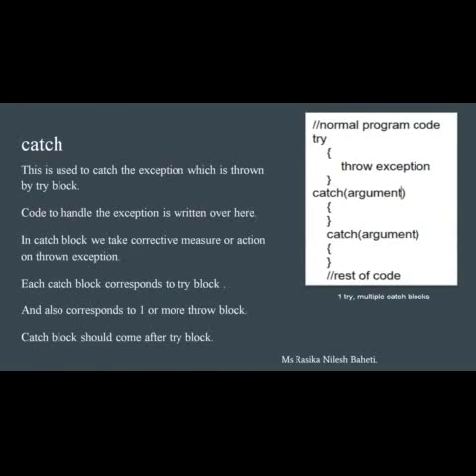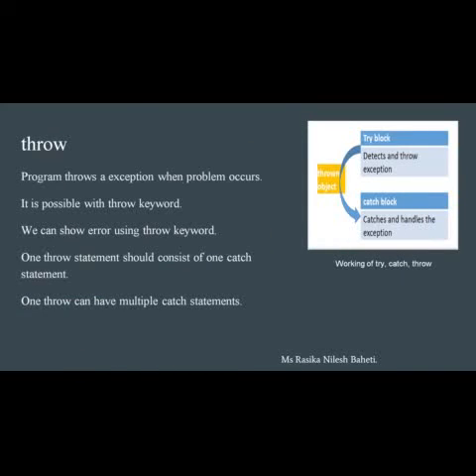Here it comes, the catch block. This is used to catch the exception which is thrown by the try block. Code to handle the exception is written over here. In the catch block we take corrective measures or action on the thrown exception. Each catch block corresponds to a try block, and also corresponds to one or more throw statements. The catch block should come after the try block. The diagram shown here contains the structure of one try block and two, that is multiple, catch blocks. This structure is mostly used in advanced programming.